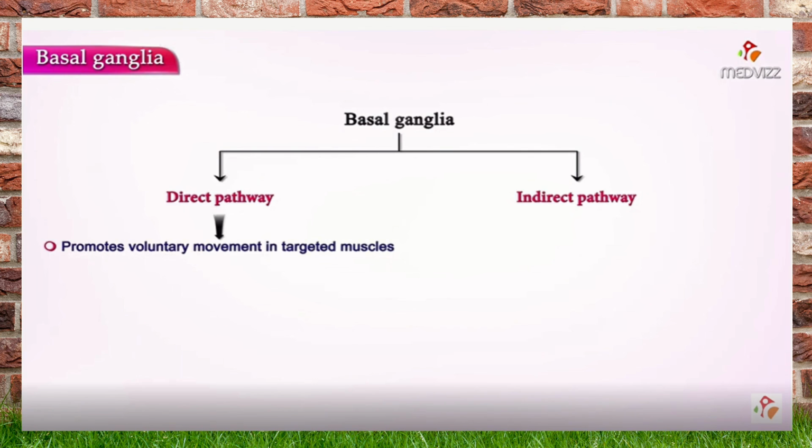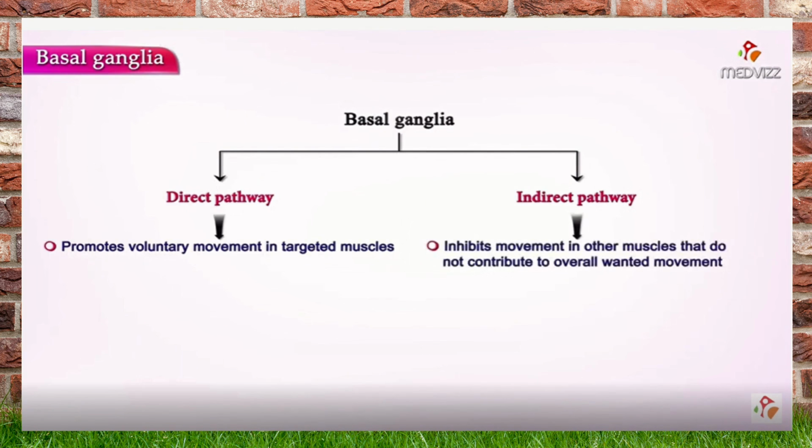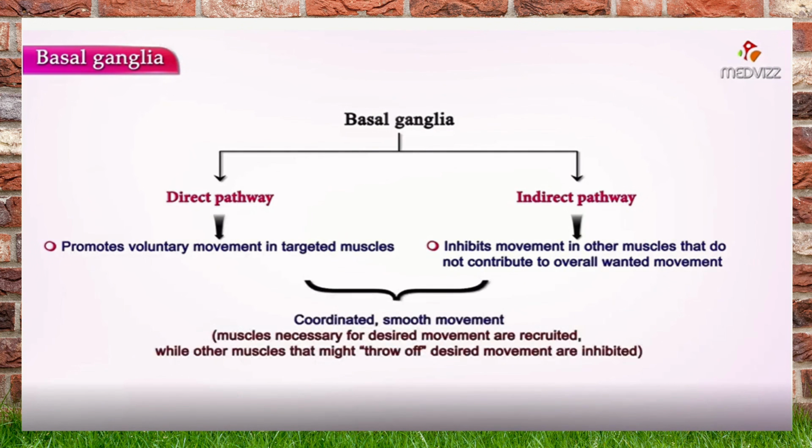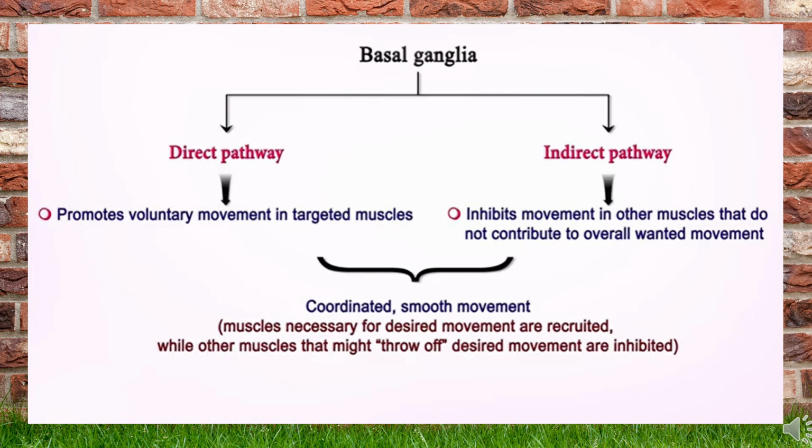When a hand is working, the flexor is going to act while the extensor should be at rest. So the flexor action will have the direct pathway, and the extensor will have the indirect pathway. So as such, the function of the basal ganglia consists of both the direct and indirect pathways.